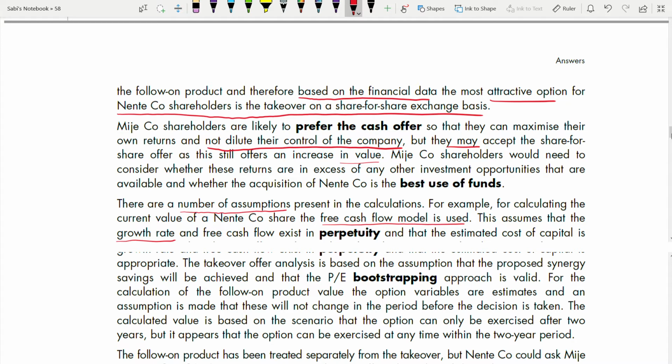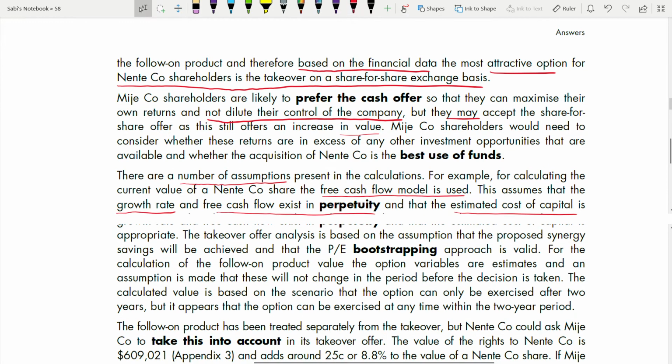And the free cash flow exists in another assumption. And the estimated cost, third assumption, is appropriate. So see, under one model, how many assumptions are there? Already three assumptions you gave: growth rate, cash flow in perpetuity, and the estimated cost of capital. All these are estimates. Coming to the takeover part.